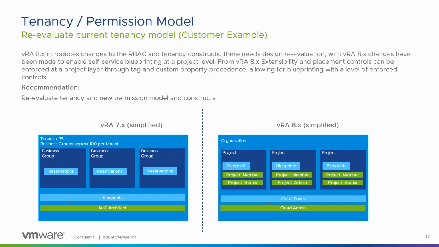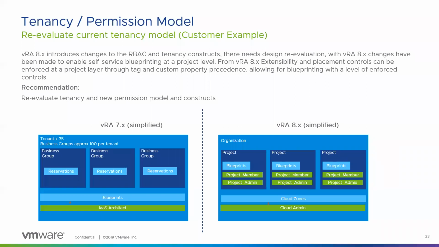Right. So like I said, we don't have the reservations anymore, and I want to give a brief on how the user management is changing. So within version 7, we had tenants and business groups, and on top of it were blueprints and architects or the users, let's say. That is simplified in 8.x, wherein you have the cloud admin and you have the cloud zones, which are essentially infrastructure objects.